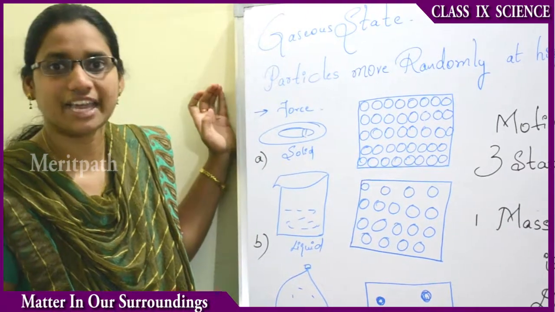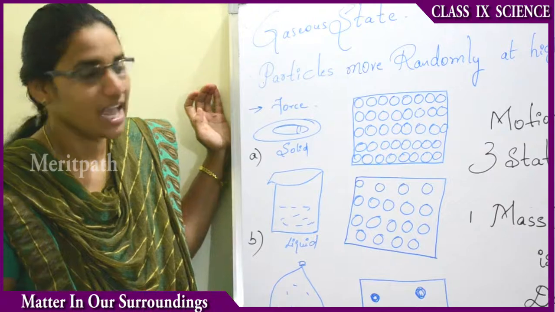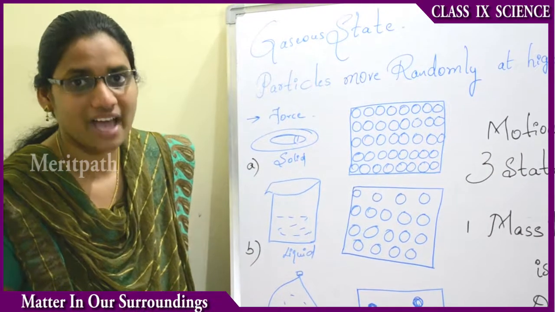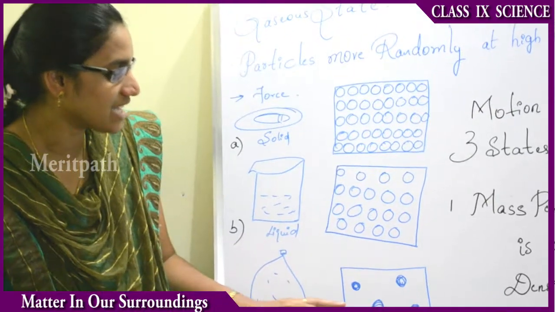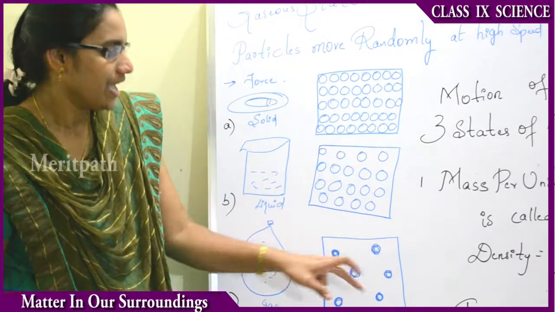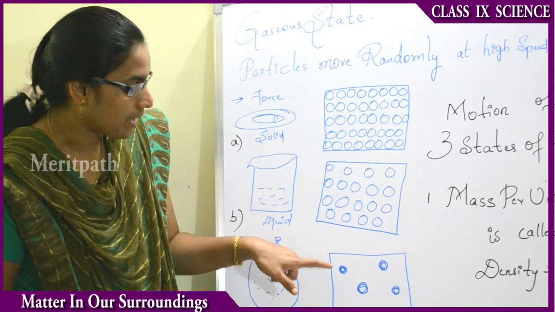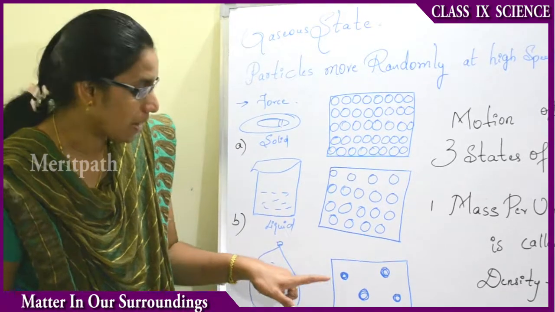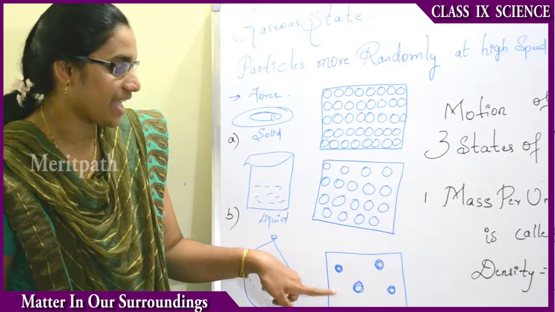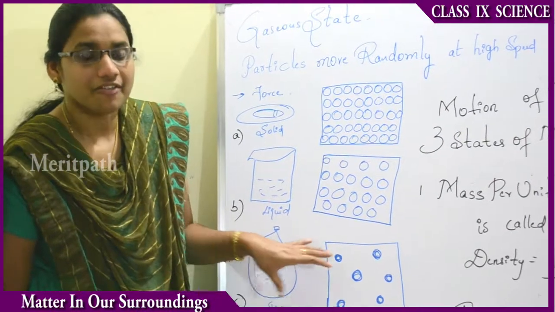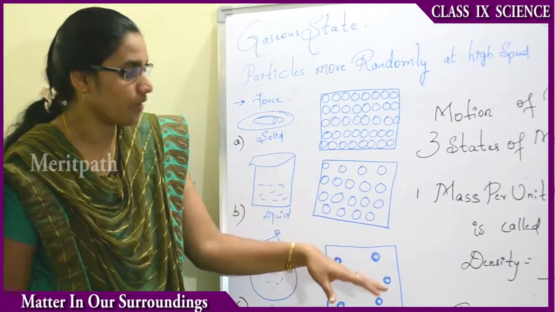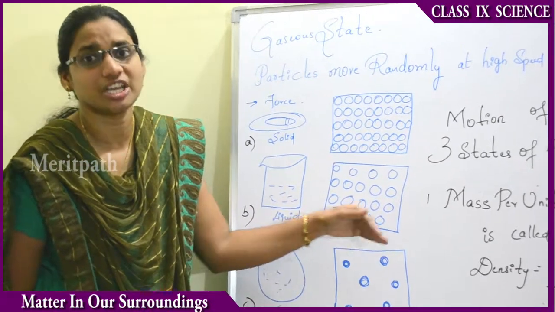For example, let us take a balloon filled up with air, and let us see how those particles collide with each other. Those particles move very freely in the space. The space between those two particles is more, and they can move randomly, and they can move very fast from one position to another.